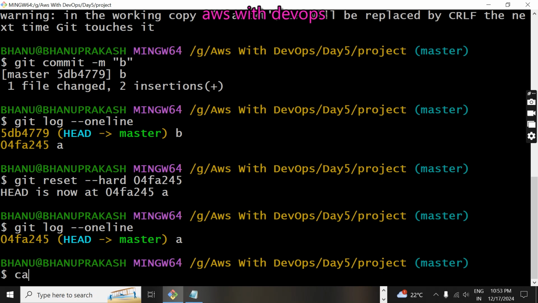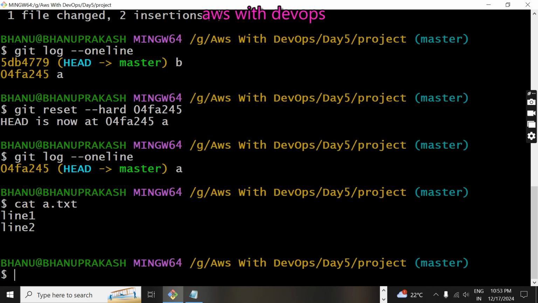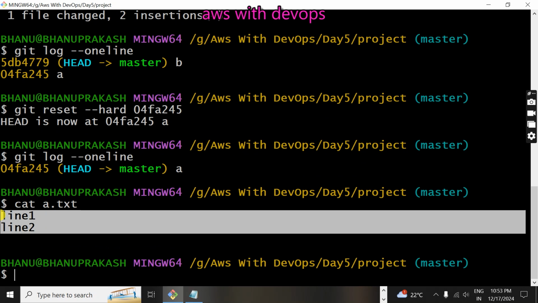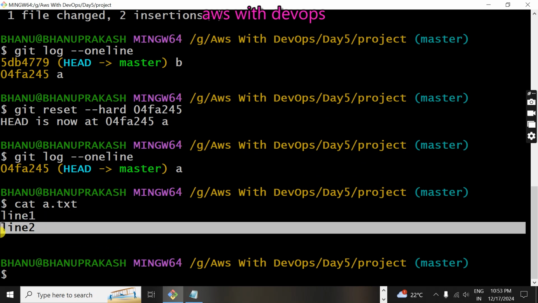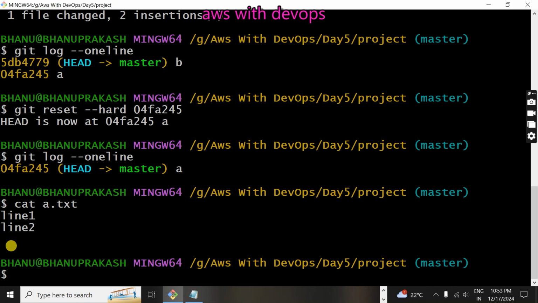Now if I read that file, cat a.txt, you can see only 2 lines. This is what version controlling tools do. This is the reason we call Git a VCS, or source code management tool. This is how developers can manage the code using Git.